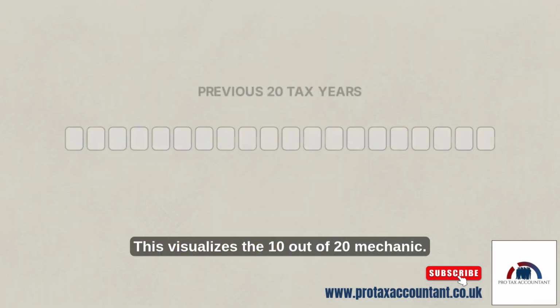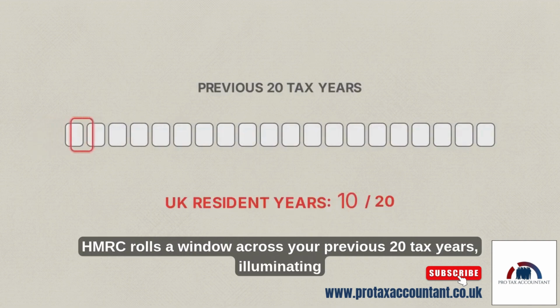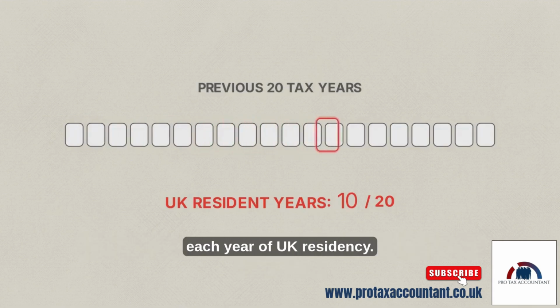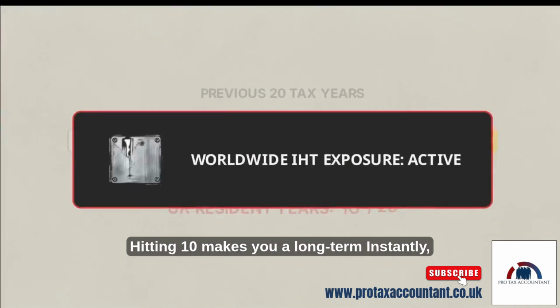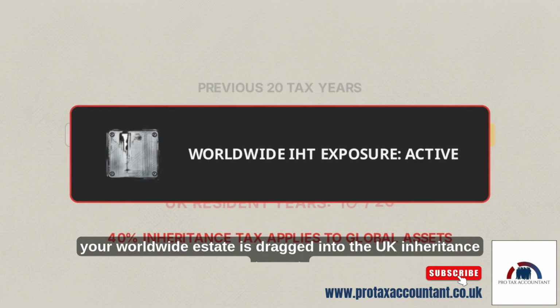This visualizes the 10 out of 20 mechanic. HMRC rolls a window across your previous 20 tax years, illuminating each year of UK residency. Hitting 10 makes you a long-term resident. Instantly, your worldwide estate is dragged into the UK inheritance tax net.